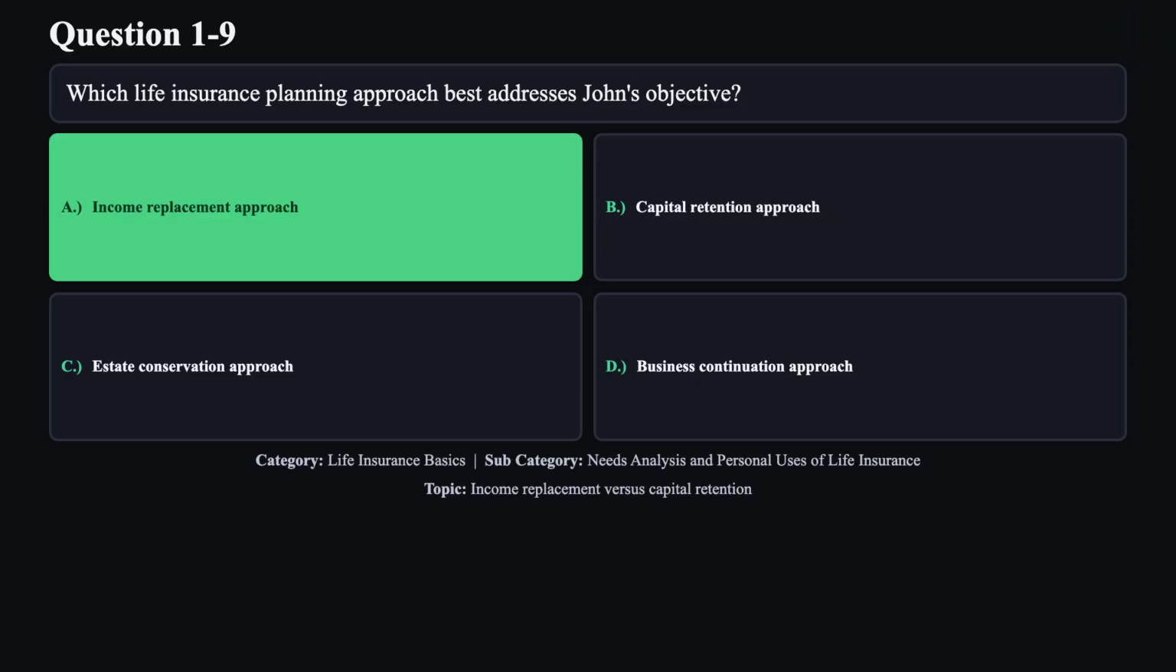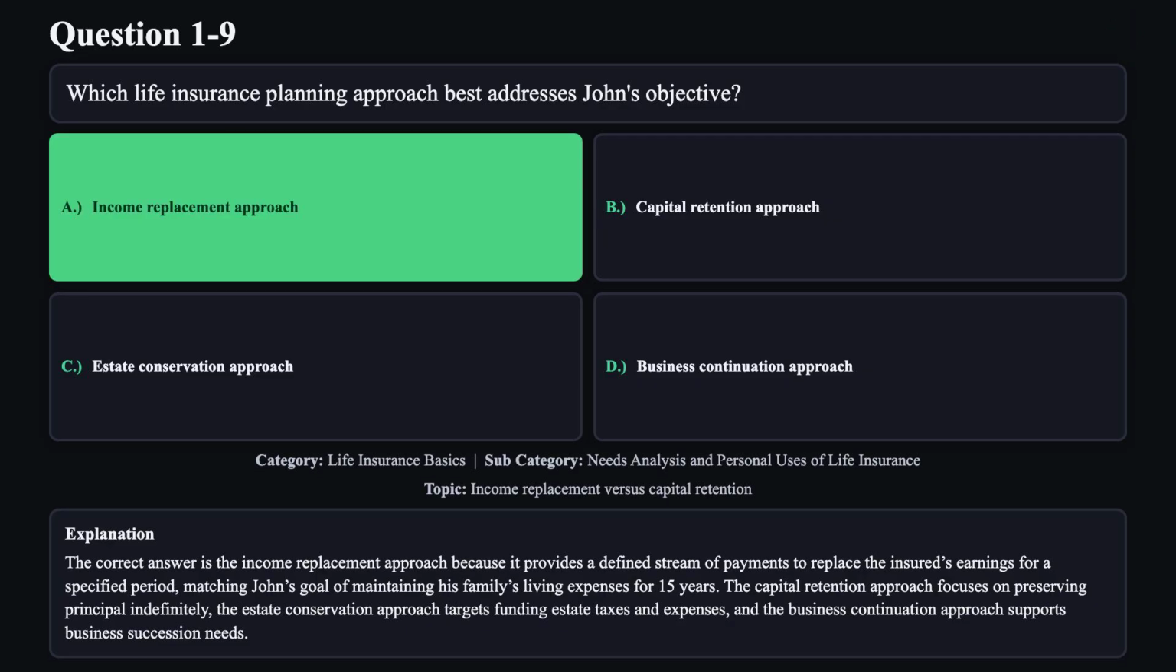The correct answer is A. The correct answer is the income replacement approach because it provides a defined stream of payments to replace the insured's earnings for a specified period, matching John's goal of maintaining his family's living expenses for 15 years.